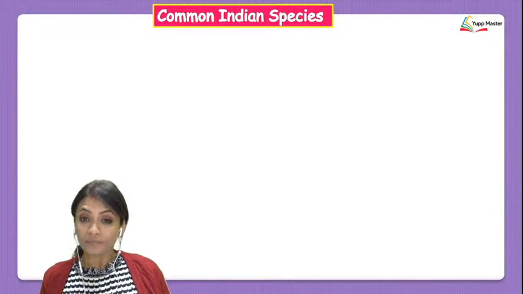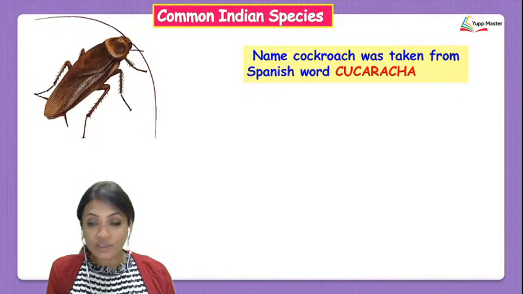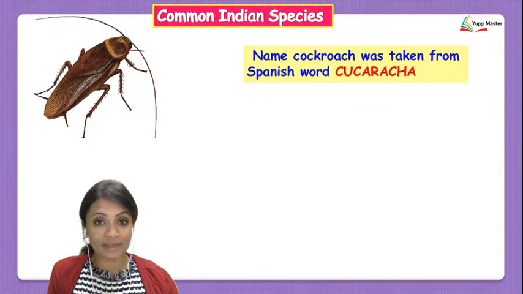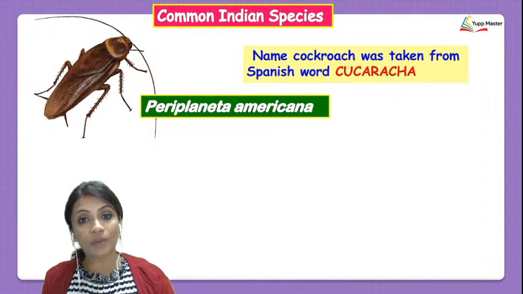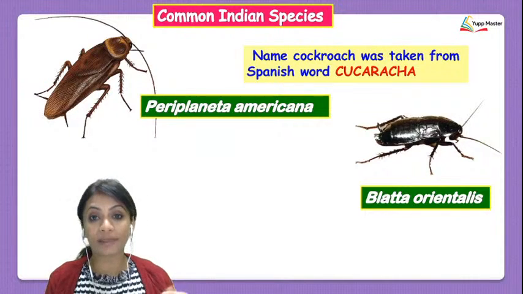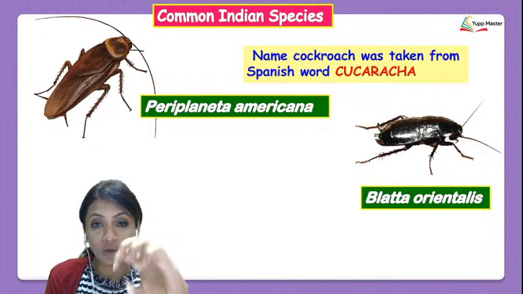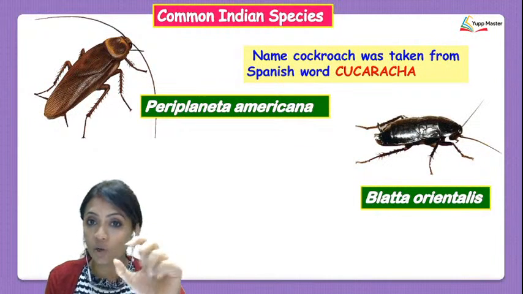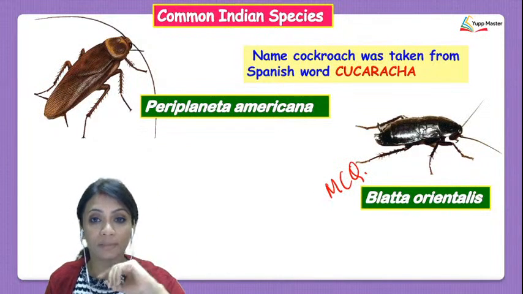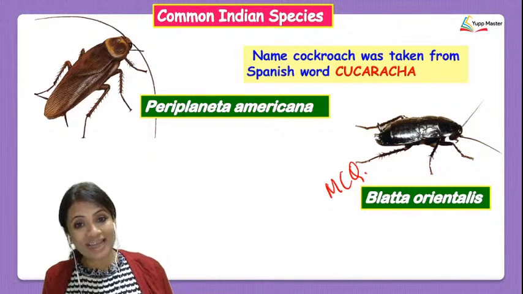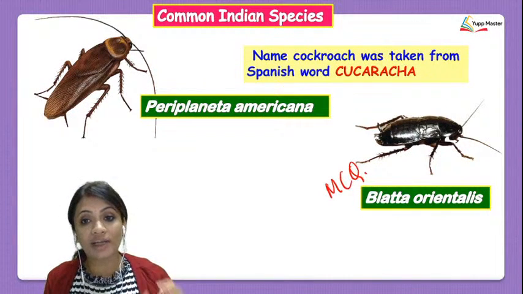Next, talking about the common Indian species. The first common Indian species, the one name you already know, is Periplaneta americana. Another one is Blatta orientalis. Sometimes they might ask you the scientific name of an oriental cockroach, and that would be Blatta orientalis. Blatta orientalis, the oriental cockroach, can come in your NEET exam as an MCQ. So, where exactly has this word cockroach been derived from? From the Spanish name cucaracha.